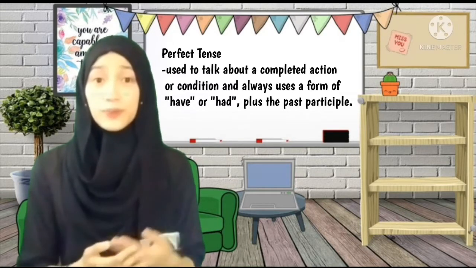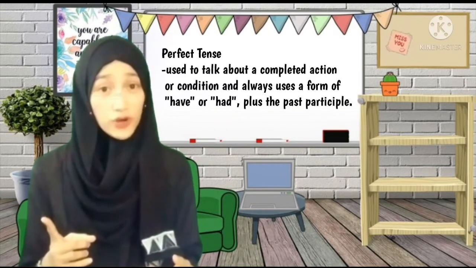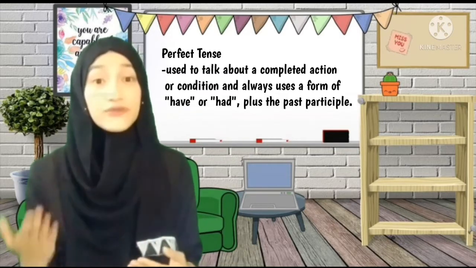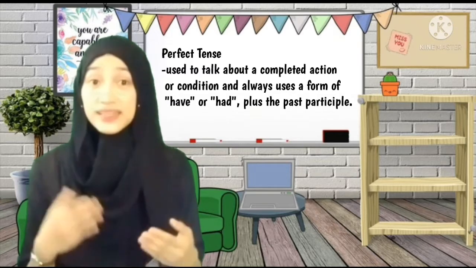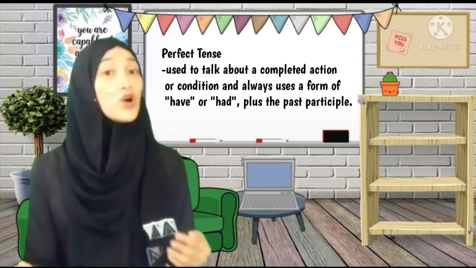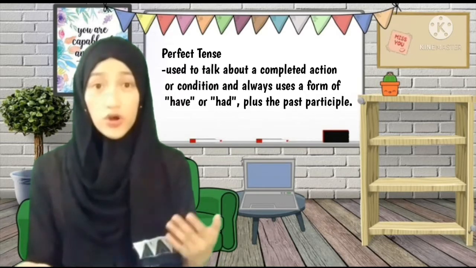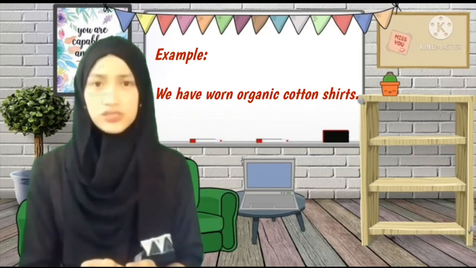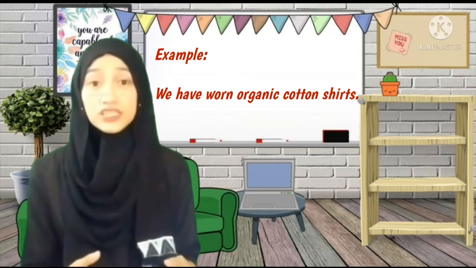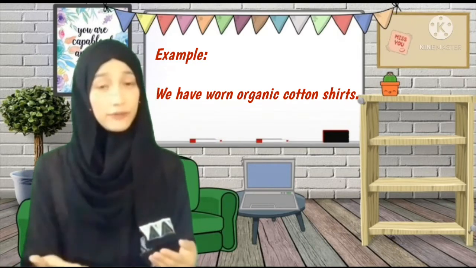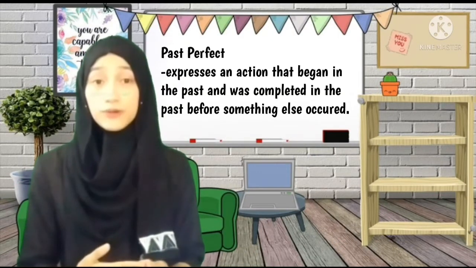So now let's proceed to the perfect tense. You can form the perfect tenses with the appropriate tense form of the helping or auxiliary verb have plus the past participle. So it is used to talk about a completed action or condition and always uses a form of have or had plus the past participle. So example of this is, we have worn organic cotton shirts. The action in this sample began in the past and is finished at the present because of the word have.